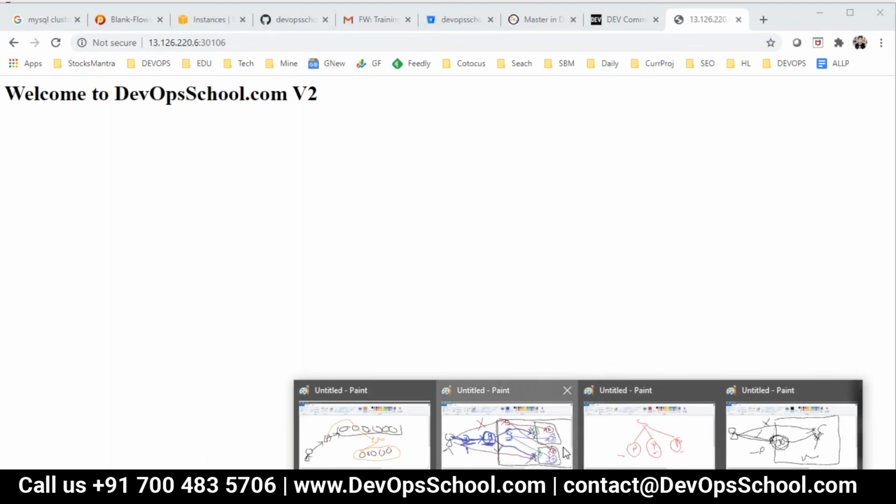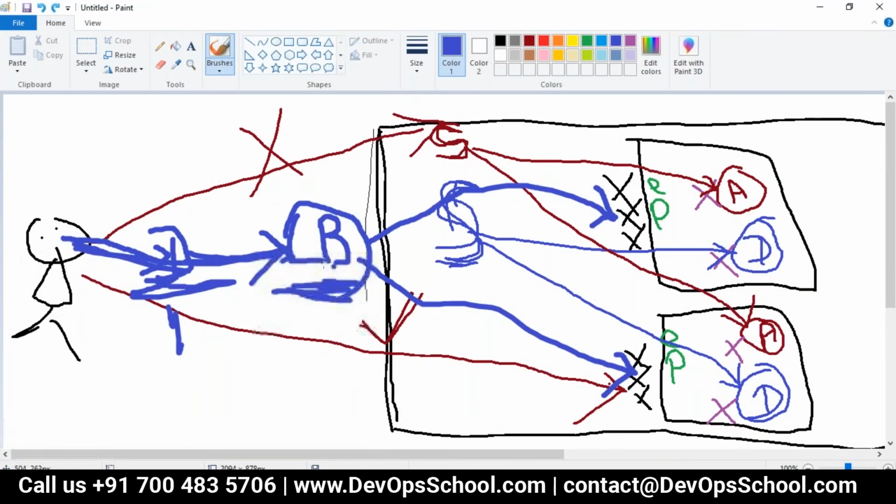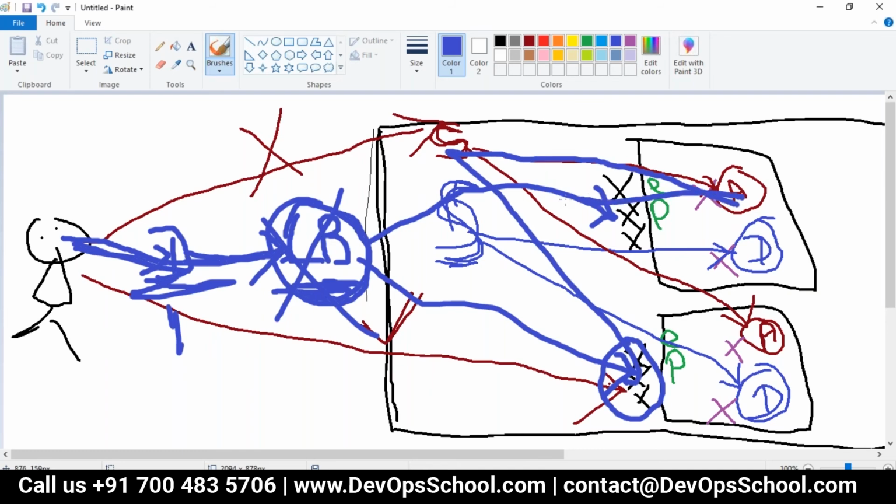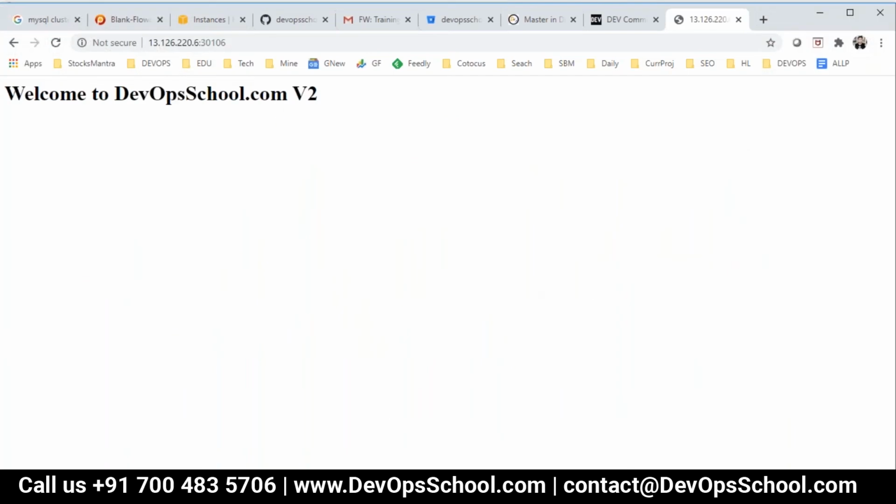Now look at this image here. I am here. Sorry, I'm not here, I am here. I hit here. It redirected to one of the service-directed pods. This pod will go to this database. Something like this you'll do. So did you understand this node port concept now?